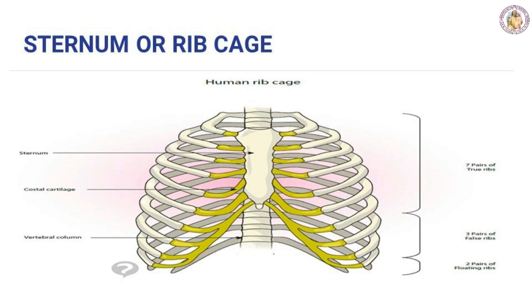When you touch your chest region, you can see the ribs on both sides. They are very lean. The rib cage protects the underlying lungs, heart and some part of the liver too.